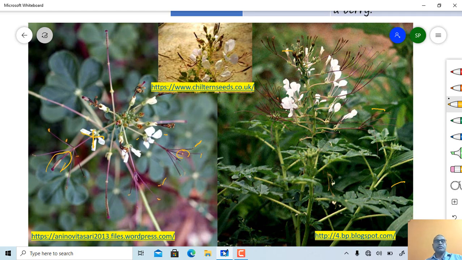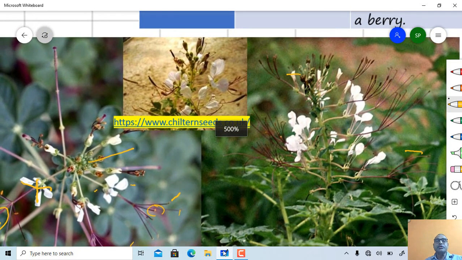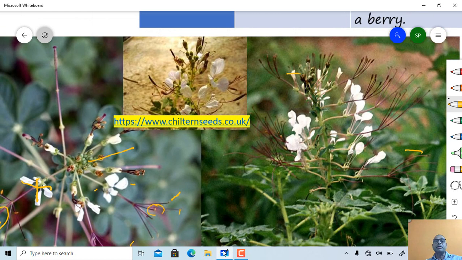These are the buds which are present here. So completely racemose type of inflorescence is present here. This figure again shows the presence of racemose type of inflorescence. So this one is Gynandropsis pentaphylla.